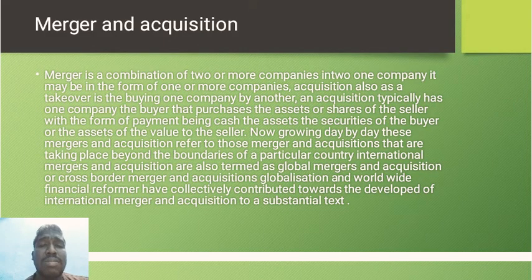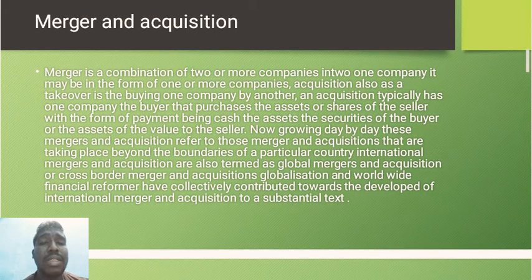For example, Vijaya Bank and Bank of Baroda are merging, and coming to Corporation Bank, there is Union Bank. So like that, one company undertakes the other company.